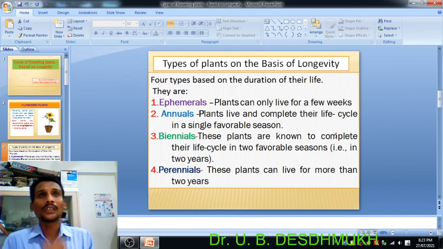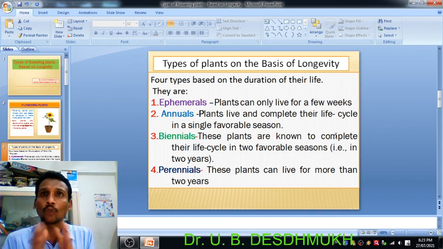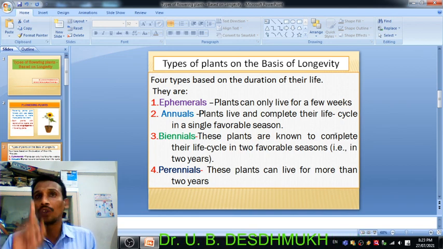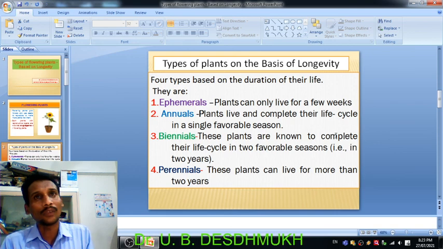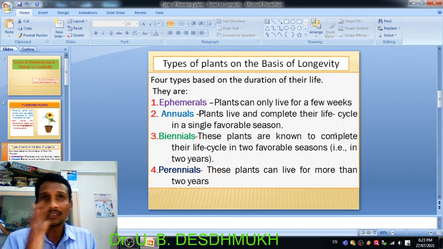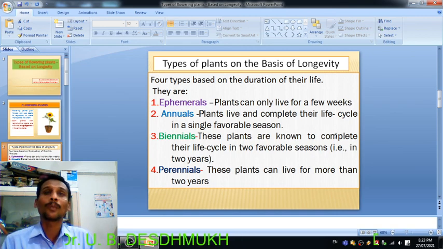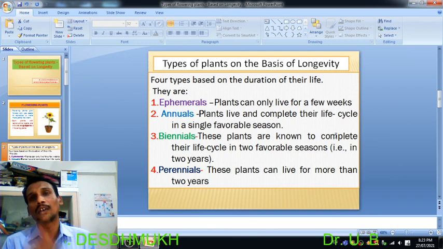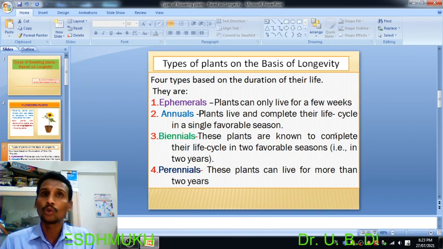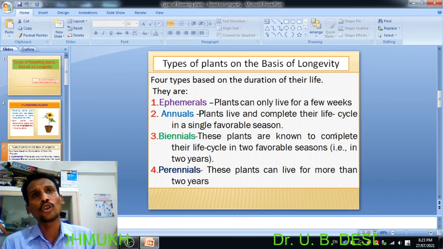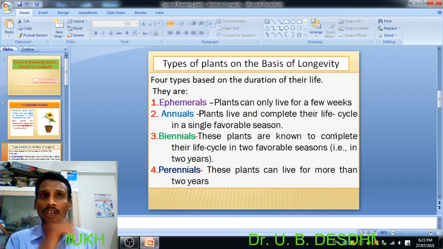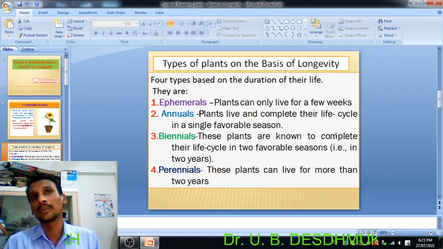And the other group is the annuals. This group of plants complete their life within one single year, or you can say within a single favorable season. And the third type is the biannuals. Biannual is the group of plants which complete their life within two favorable seasons, or within 2 years. So that is the third group. And the last group is the perennial.